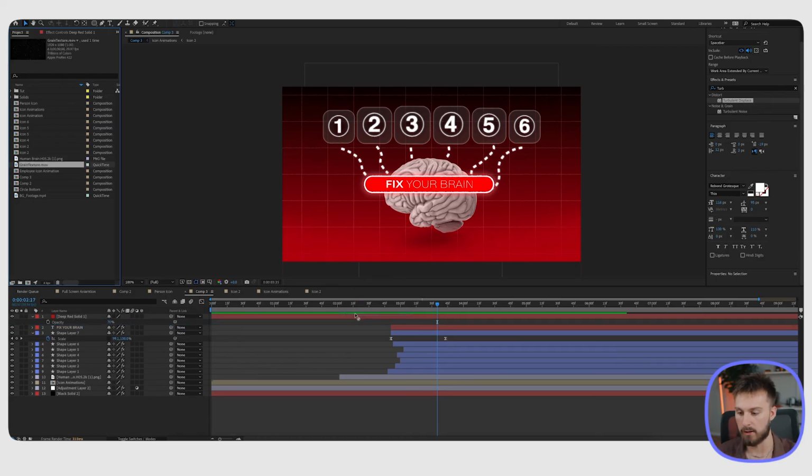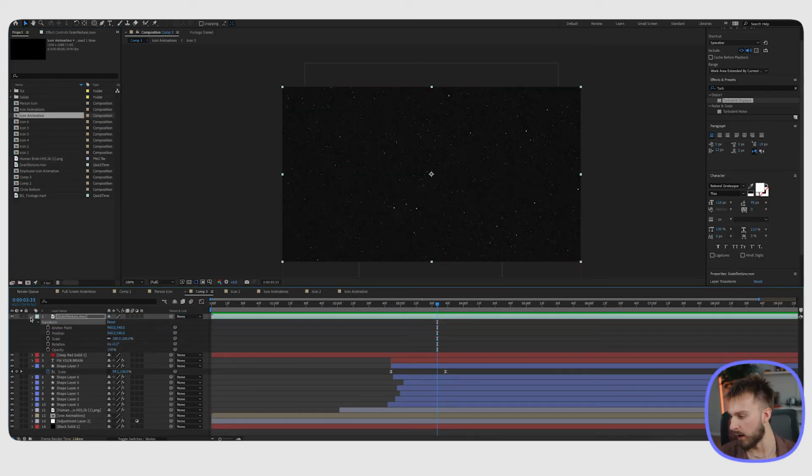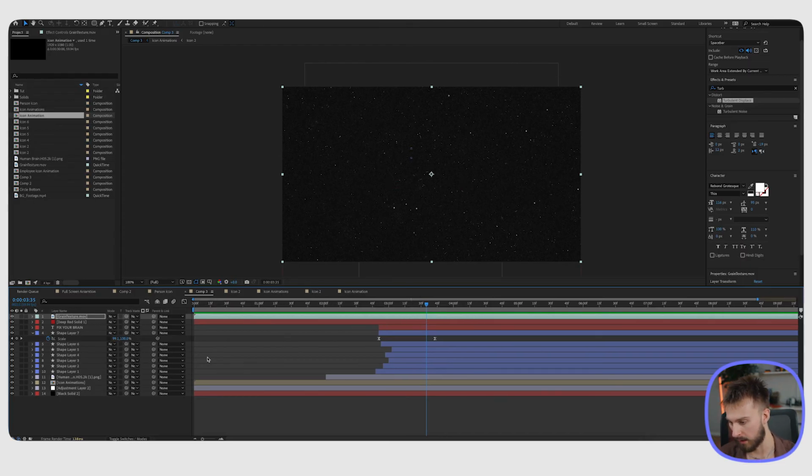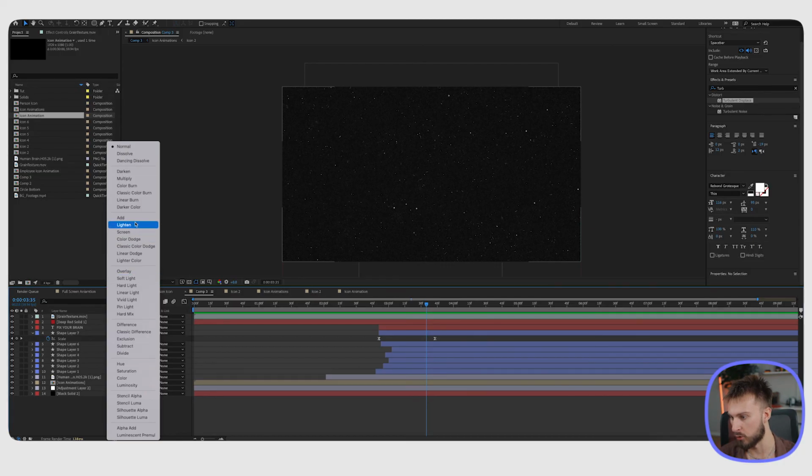So I'm dragging this grain texture on. Since we have this grain placed on top, we need to change the blend mode of it. Sometimes you don't see the option to do that. All you have to do is come down here and hit toggle switches / modes, and it will bring up the spot where we can put the blend mode on it. It's hard to see, but it's right here, blend mode. And I'm just going to click this and change it to an add.